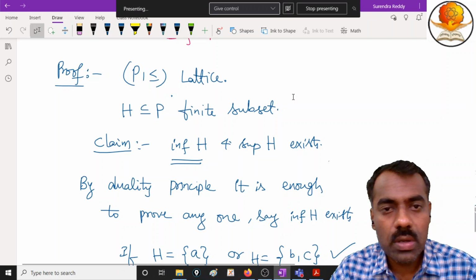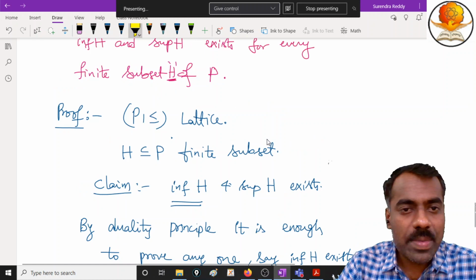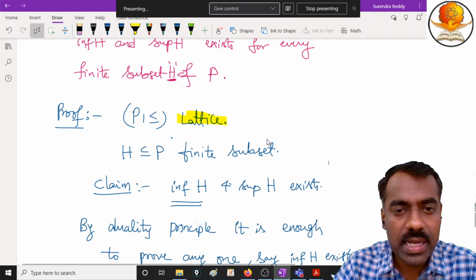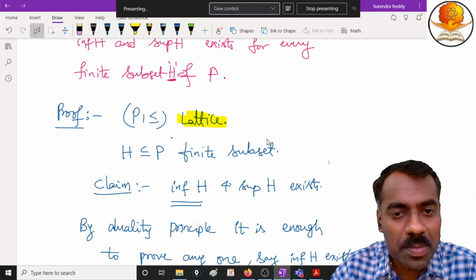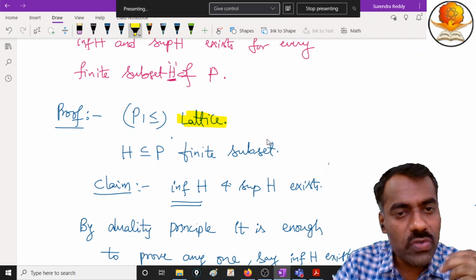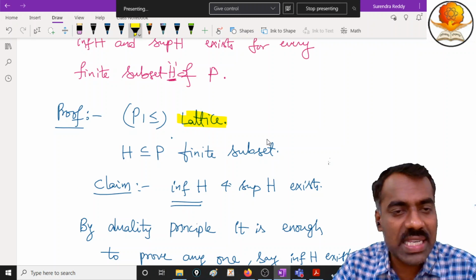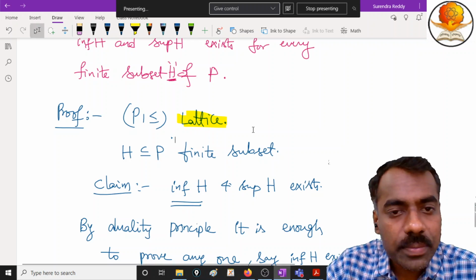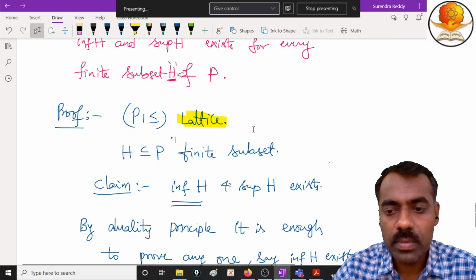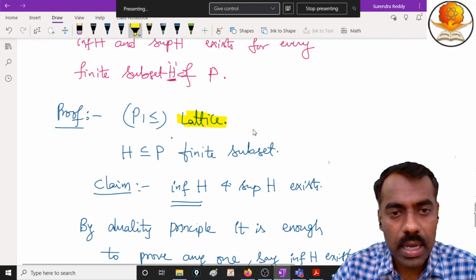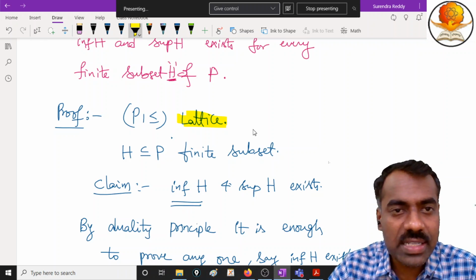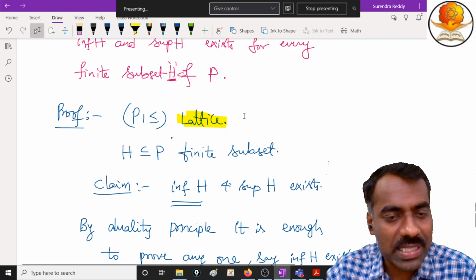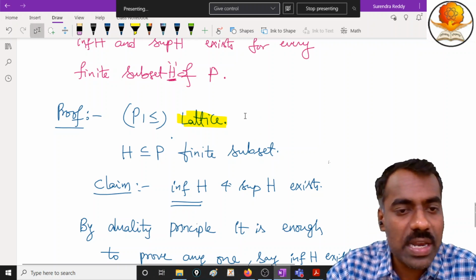Now let me quickly go through the proof once again. So start with P comma less than or equal to, which is a lattice. So what is meant by lattice? If any two elements are given, we know its supremum and infimum exist or not? Exist, right? Is that clear? So by definition of a lattice, we know that supremum of any two elements exists. Similarly, infimum of any two elements exists.